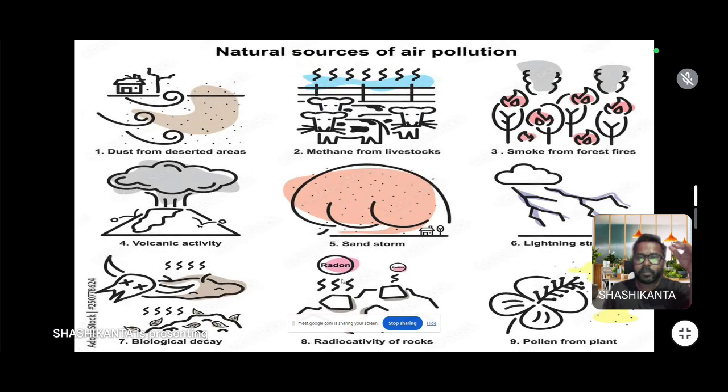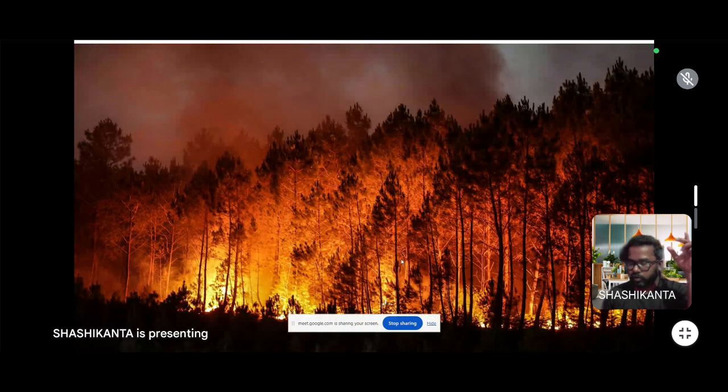And here some figures show the natural sources of air pollution, different types of sources, like dust particles released from desert areas, methane gas released from livestock, smoke from forest fire, volcanic activity, sandstorms, lightning strikes, and pollen from plants. All these cause air pollution and are natural sources. Here the picture shows a forest fire.